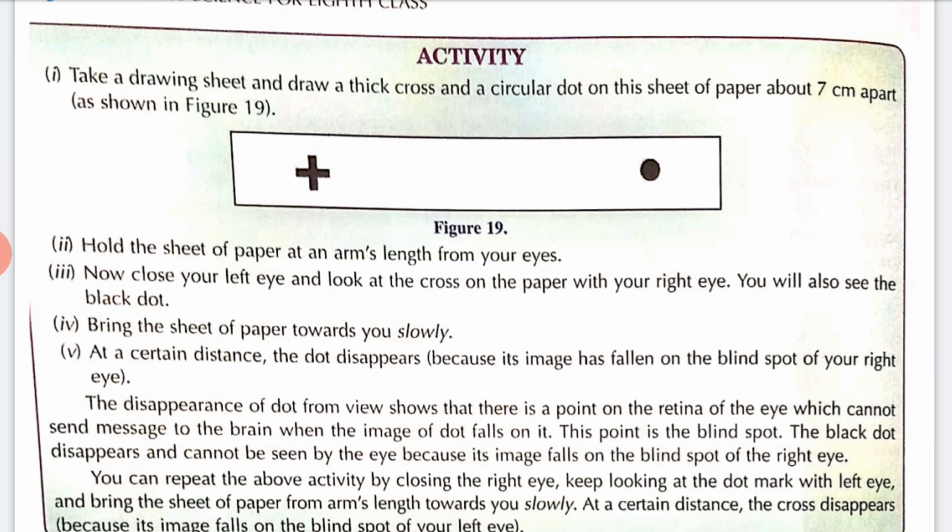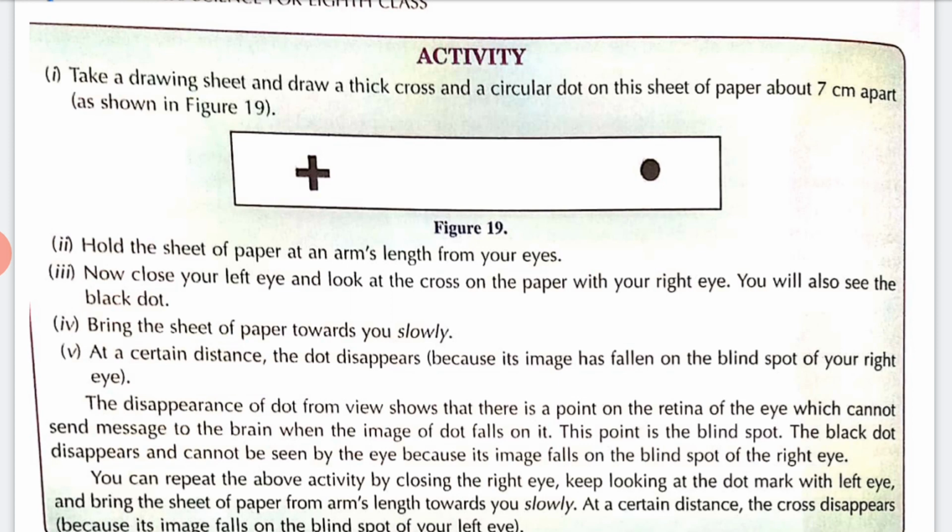On a drawing sheet, draw a thick cross and a circular dot about 7 cm apart. Now hold the sheet of paper at arm's length from your eyes. Close your left eye and look at the cross with your right eye. You will also see the black dot, right? Now bring the sheet of paper towards you slowly. At a certain distance the dot disappears, right? Yes, because the image has fallen on the blind spot of your right eye.